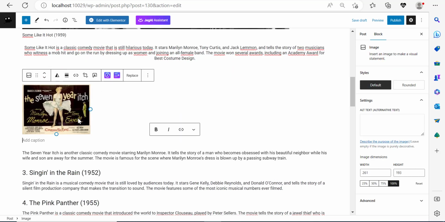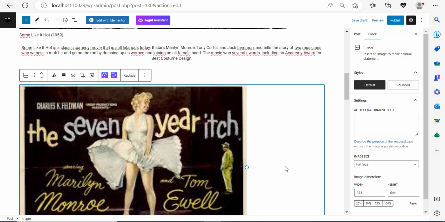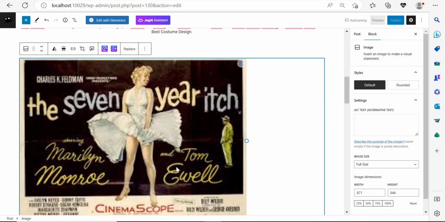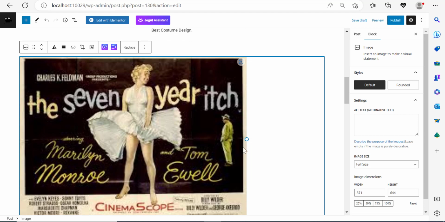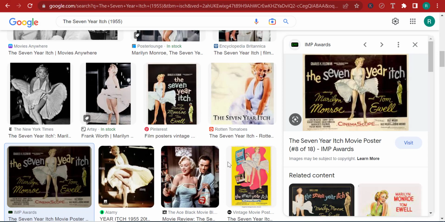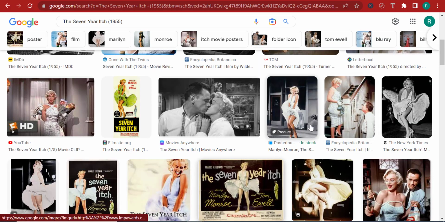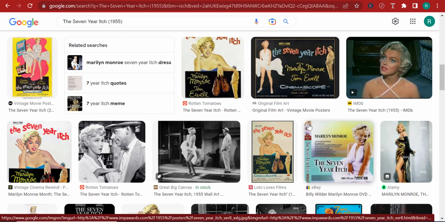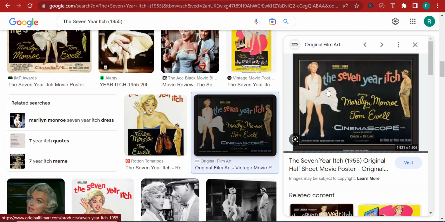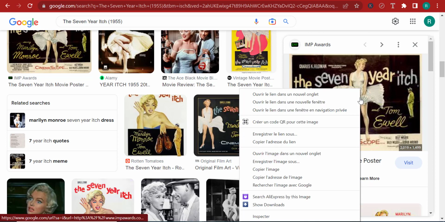Now you can see this image is pretty small, but I can make it as big as I want. The only issue is that this image is not really high resolution, so I'm going to delete it and go for something else. Let's try to find something bigger, with a better resolution. Let me wait for a second here. Maybe this one here. This is a movie poster. Let me scroll down a little to see if there are other images. This one, let's try this one.